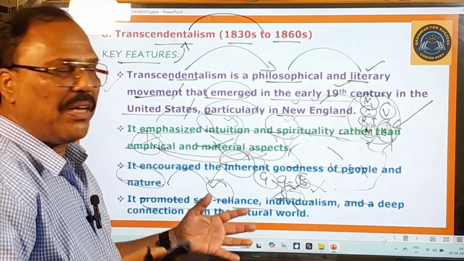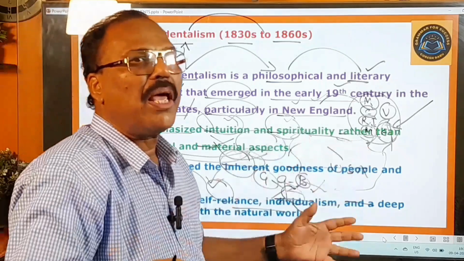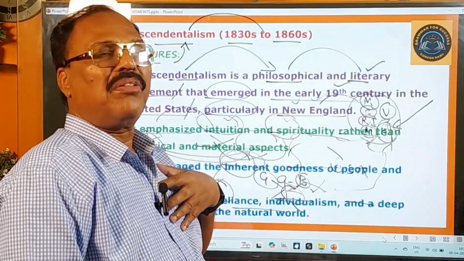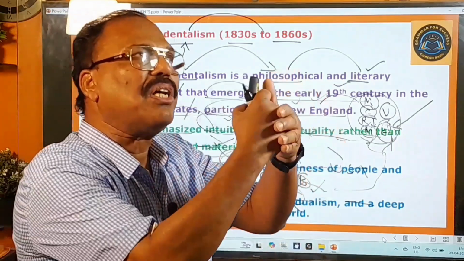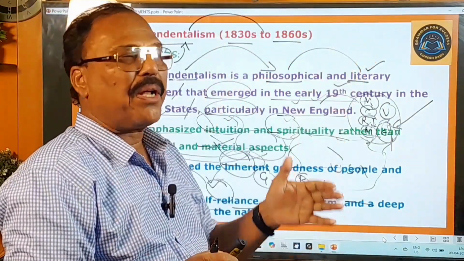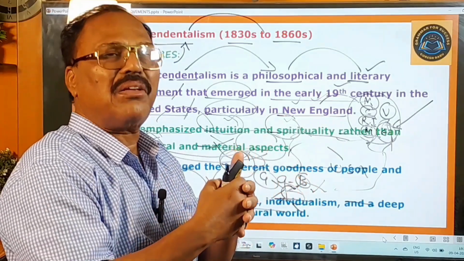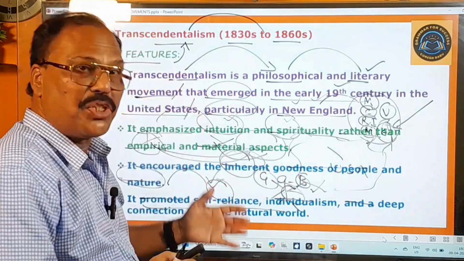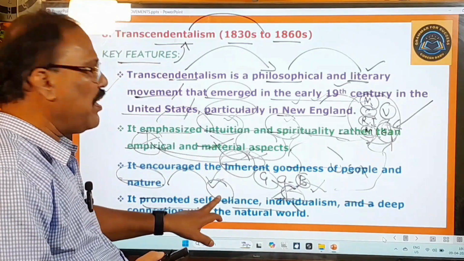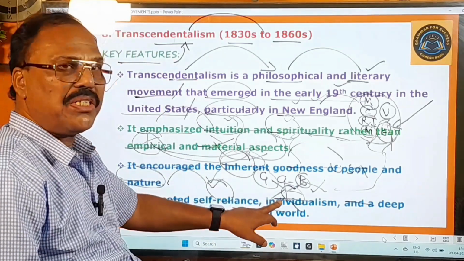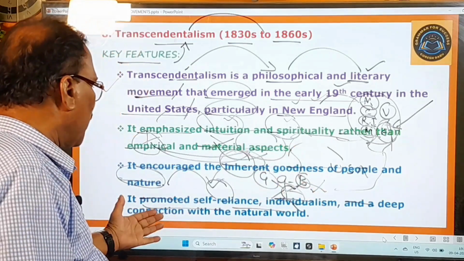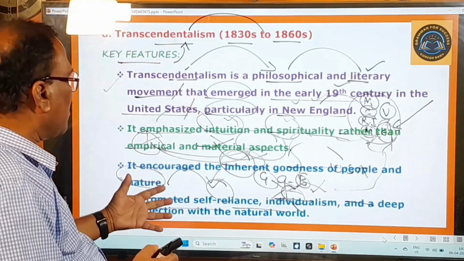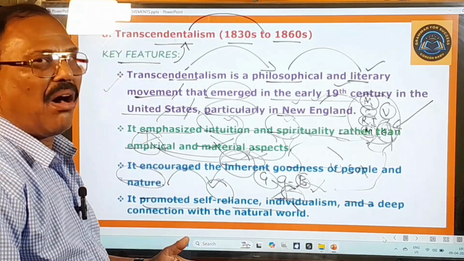So here you know very well. Let me tell you one important thing. We are all a part and parcel of this natural world. Therefore, we must have a deep connection with this natural world. So that is what the writers and the poets of this movement wished for. They wished for self-reliance. They wished for individualism. They also wished for a deep connection with the natural world. So these are all the very important features of this transcendental movement or transcendentalism.